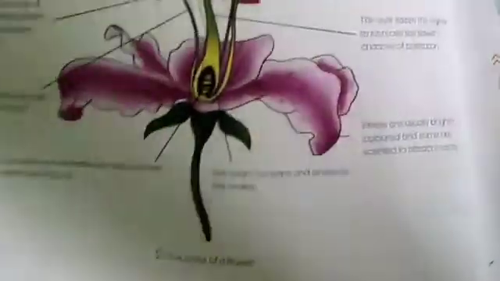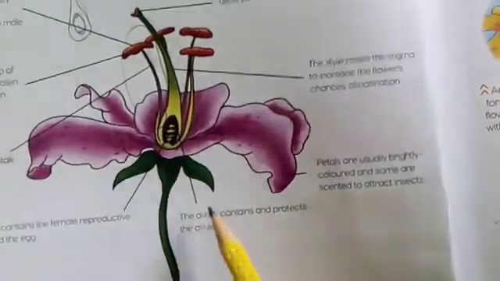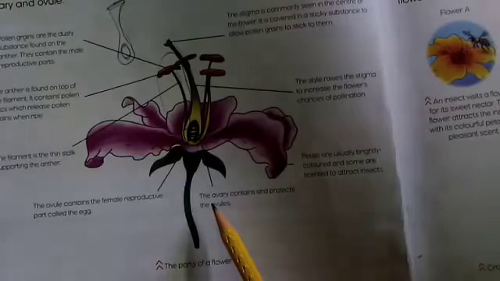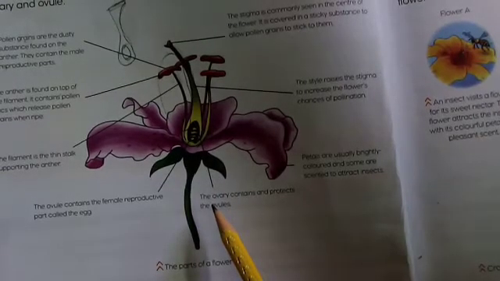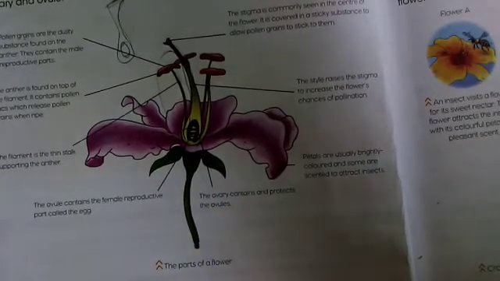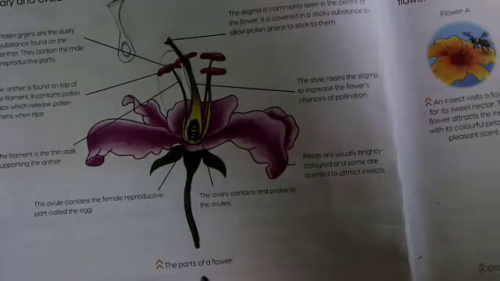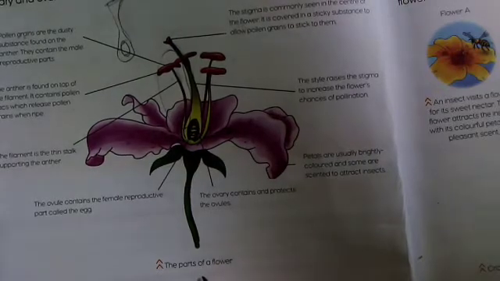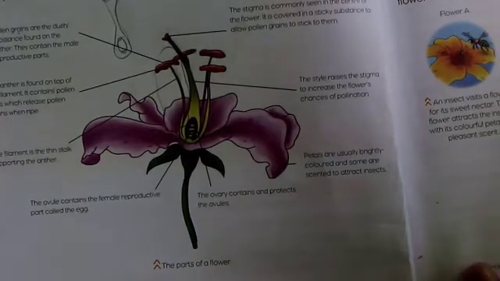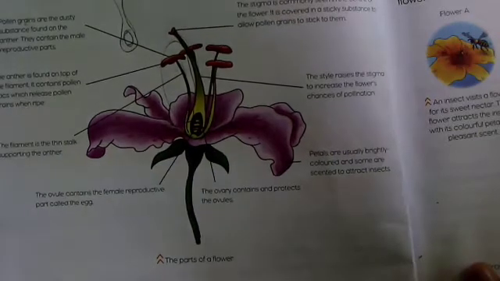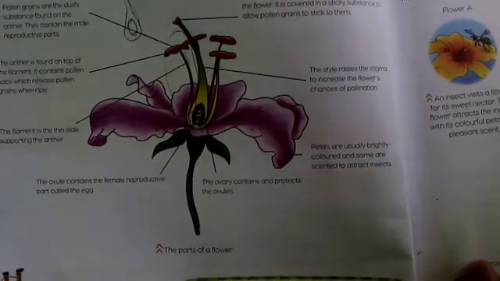So students, this is the reproductive part of the plant. And what is this? This is a flower. And today we have discussed different parts of the flower. Two parts, reproductive organs, male organ and female organ. What the male organ contains and what the female organ contains.